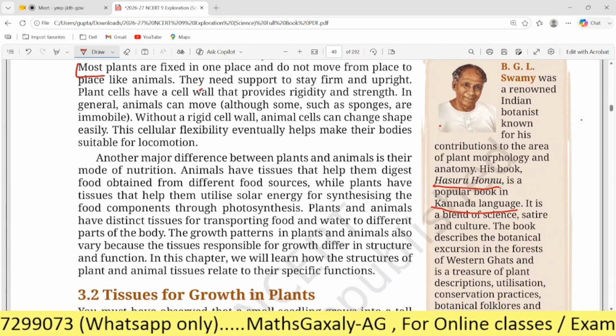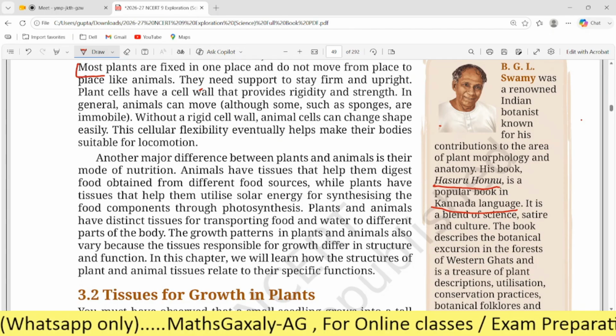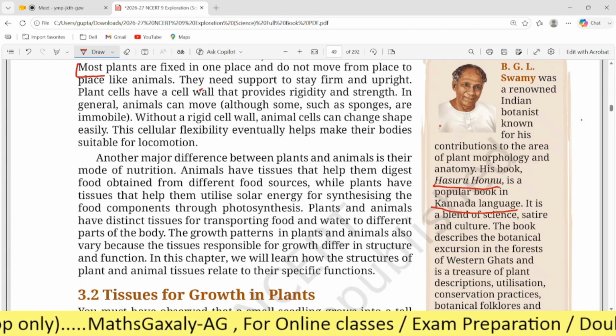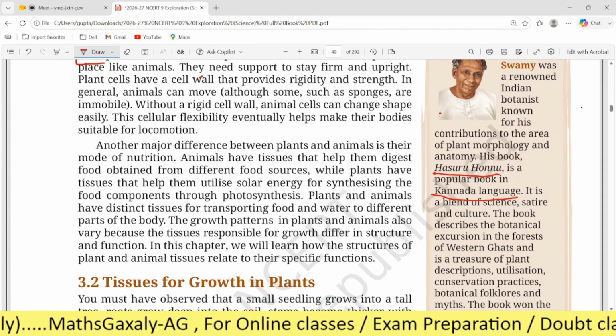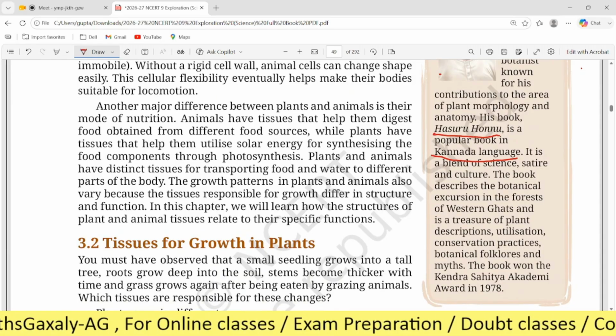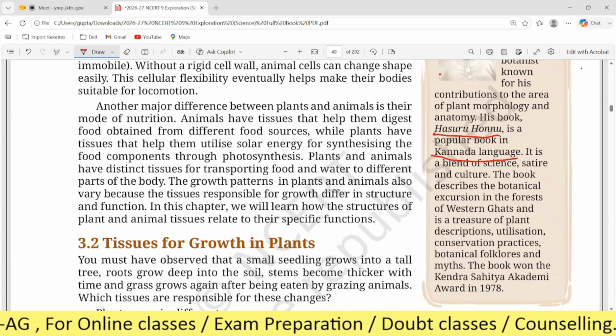The book describes the botanical excursion in the forests of the Western Ghats and is a treasure of plant descriptions, utilizations, conservation practices, botanical folklore.